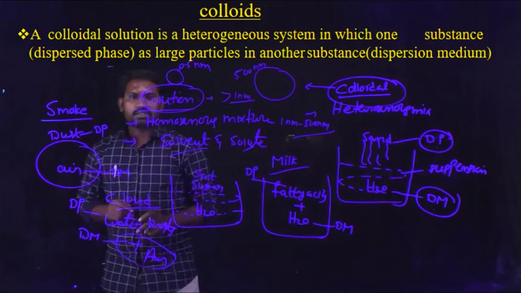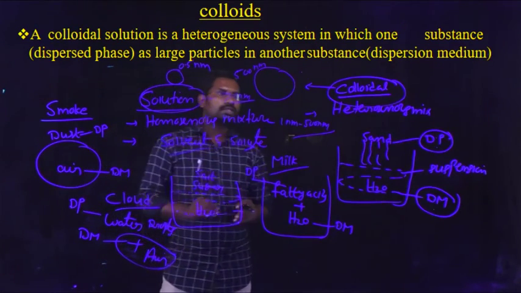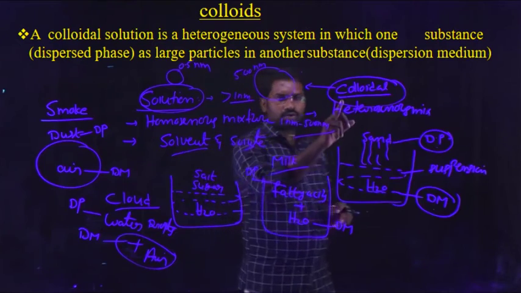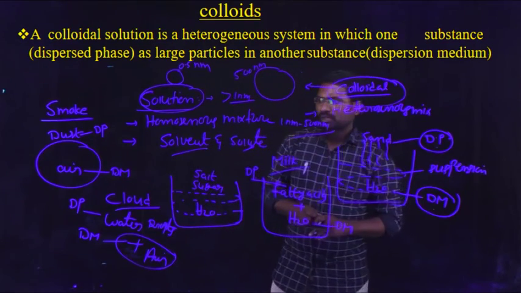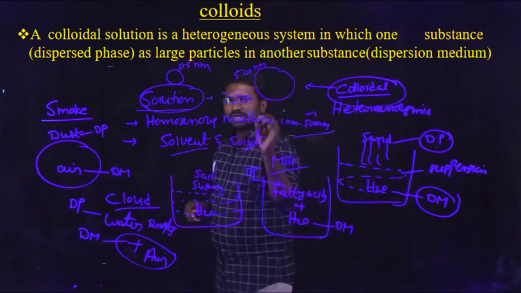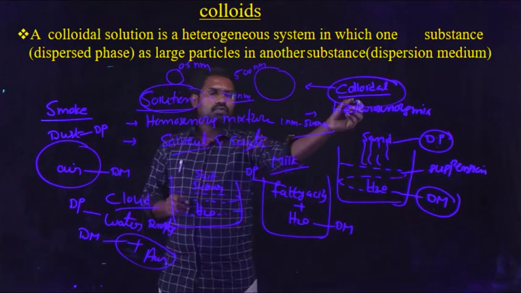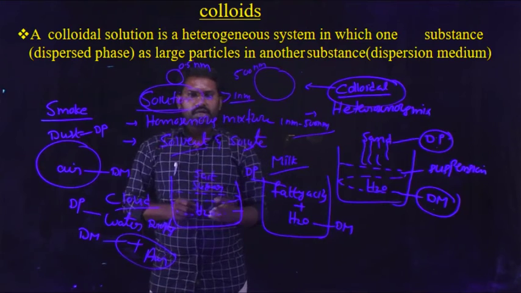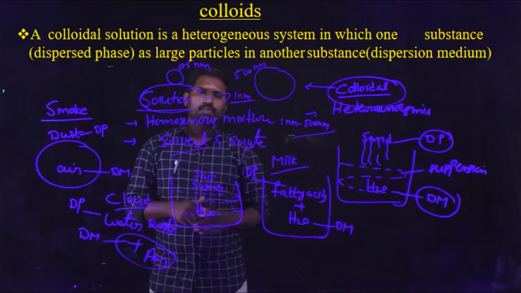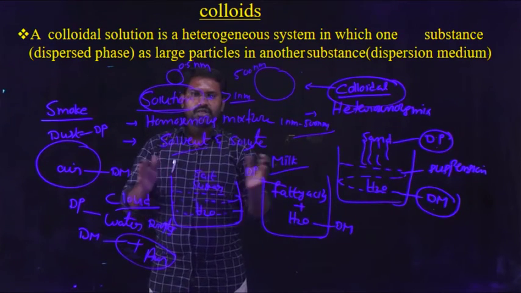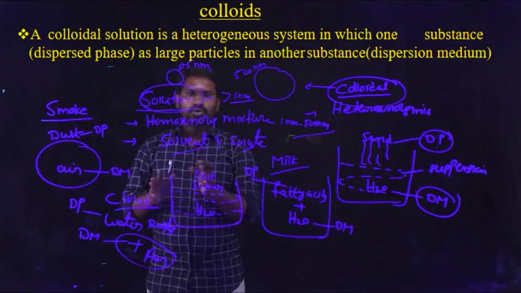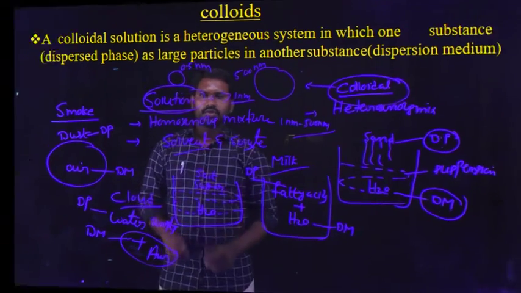The first principle: a true solution is a homogeneous mixture, and a colloidal solution is a heterogeneous mixture. The second point is the particle size: the colloidal particle diameter is 500 nanometer, and for a true solution it is 0.5 nanometer. This is the distinction between a true solution and a colloidal solution.